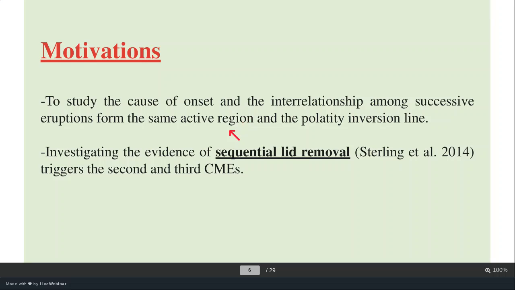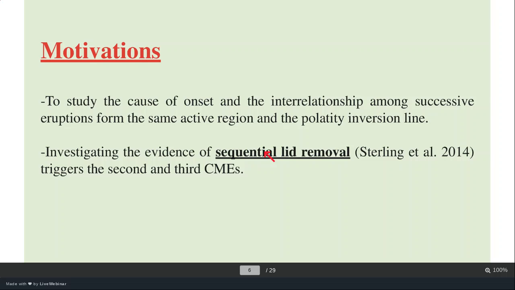So we try to investigate one of the new sequential lid removal mechanisms given by Sterling et al. 2012, and we found very good observational evidence for this kind of mechanism. We'll discuss later what kind of sequential lid removal sequence is there.